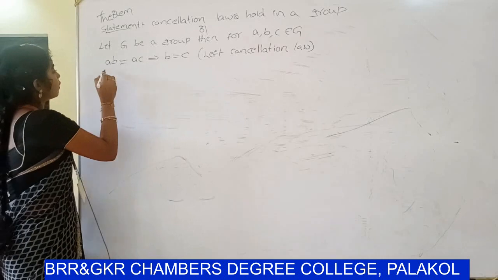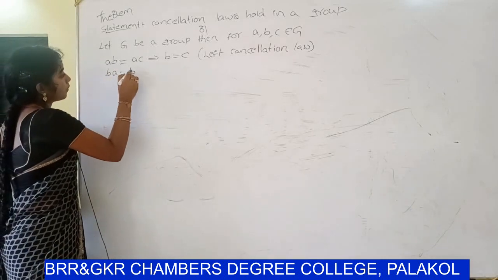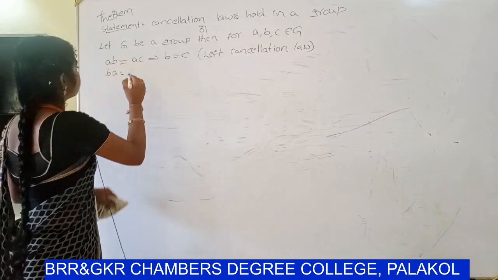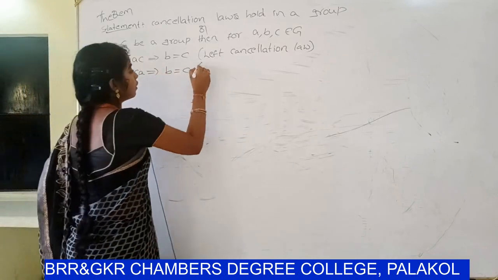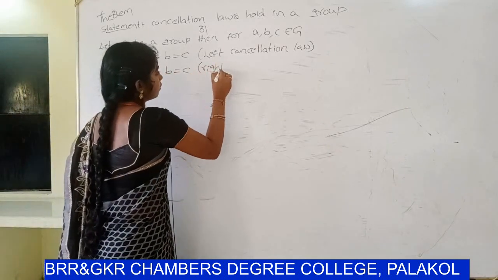Next, ba = ca implies b = c. This is the right cancellation law.